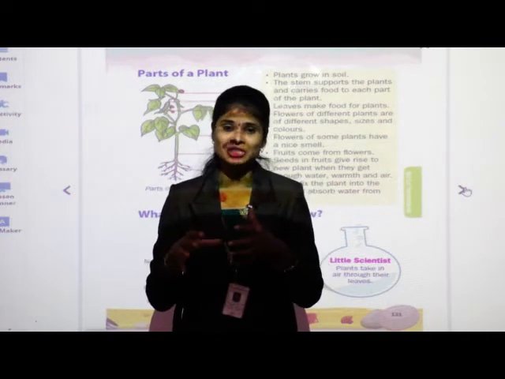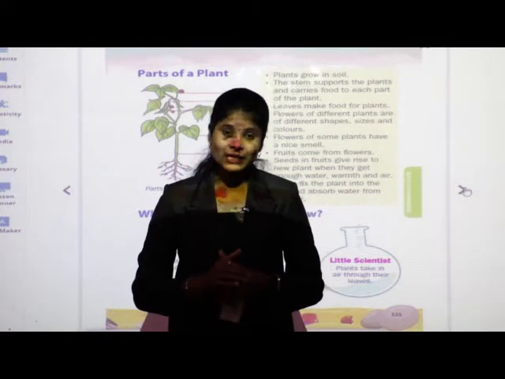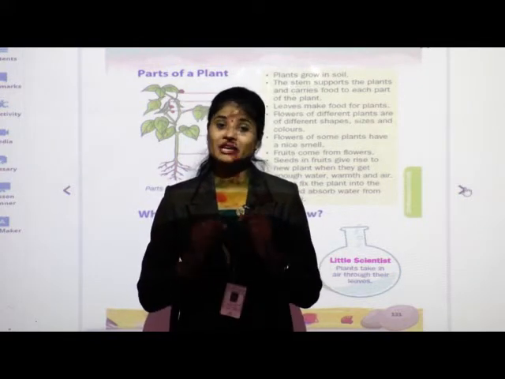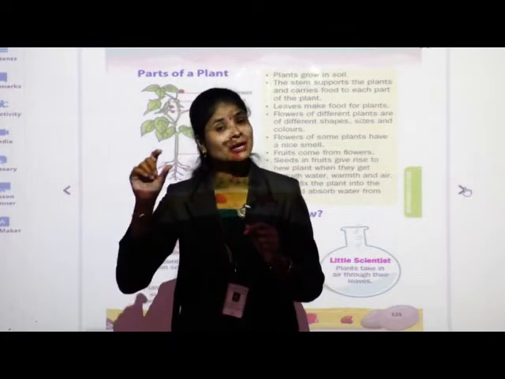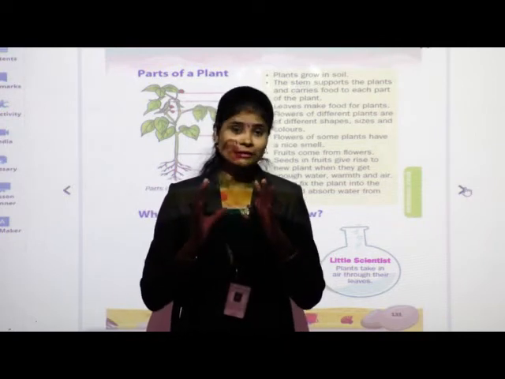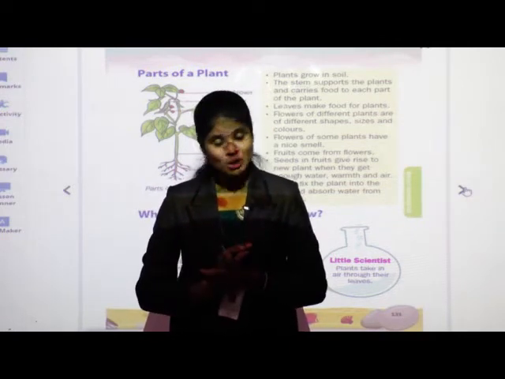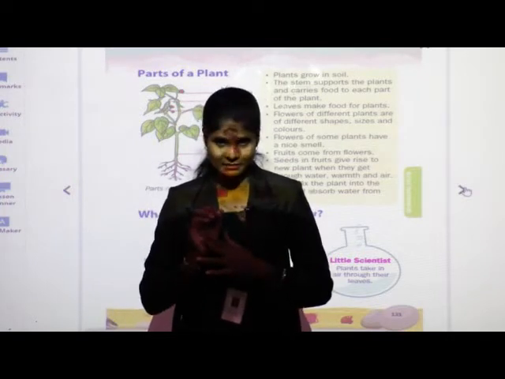All these functions are carried out by different body parts. Similarly, plants have different parts, and all those parts have different names and carry out different functions, isn't it? So now we will learn about the parts of plants.